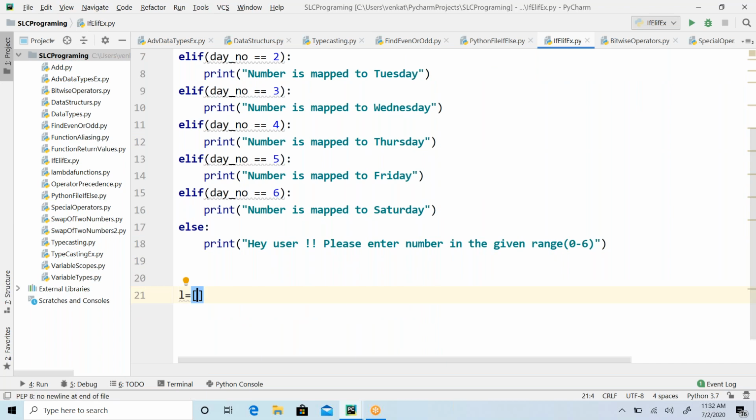Okay, so here you can have a dictionary of mapping, where 0 is mapped to Sunday, 1 will be mapped to Monday.